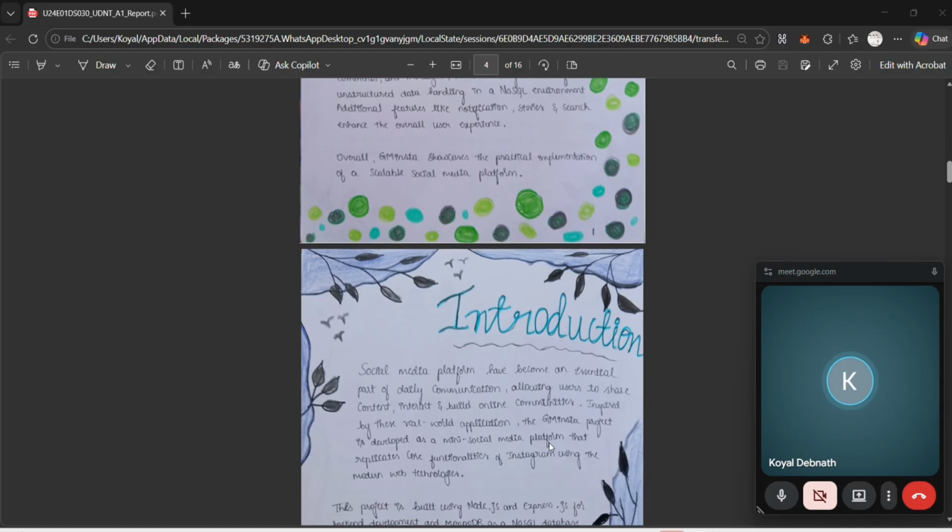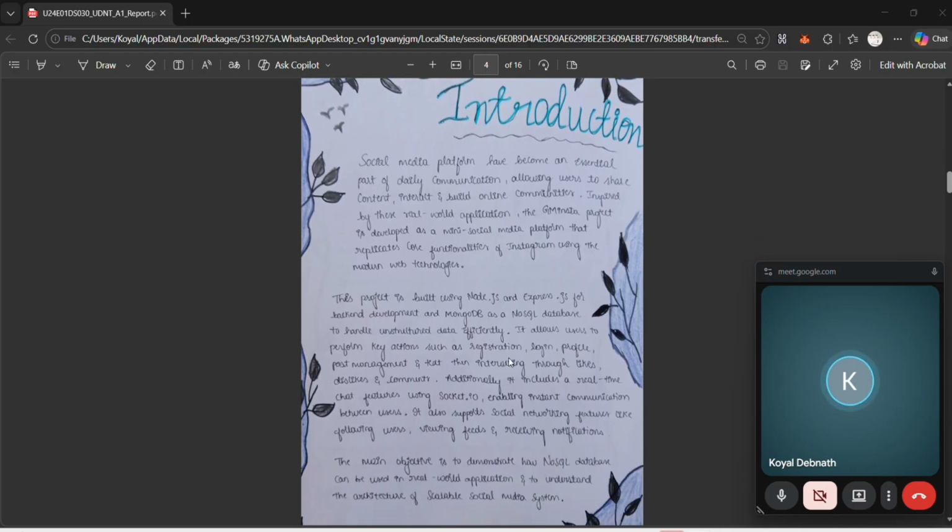So what is the main motive to develop this project? As we know, social media platforms are widely used today for communication and sharing content. Applications like Instagram allow users to interact through posts, likes, comments, and messaging. So I developed GM Insta to understand the working of such platforms using full stack development technologies. This project also helps in learning backend development, MongoDB integration, authentication, and real-time communication.